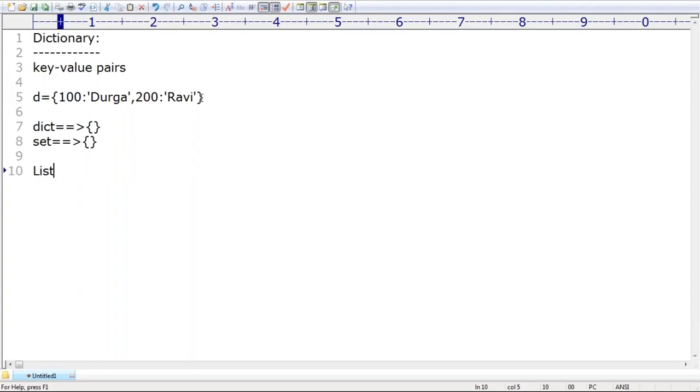Next, list. Can you please tell how the list type can be represented? List means square brackets, not parentheses. List means square brackets. Tuple means parentheses. I hope you are able to understand, right?